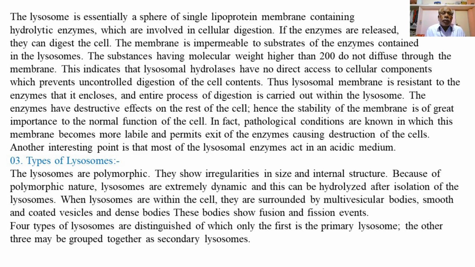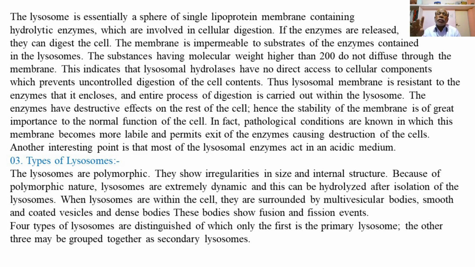Four types of lysosomes are distinguished, of which only the first type is the primary lysosome, and the other three may be grouped as secondary lysosomes. So, on the basis of various features or characteristics, lysosomes are divided into four types.